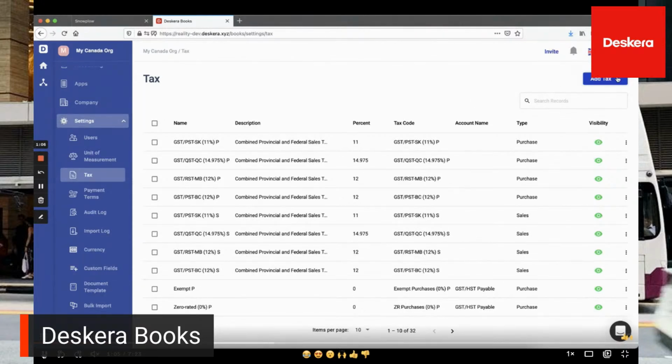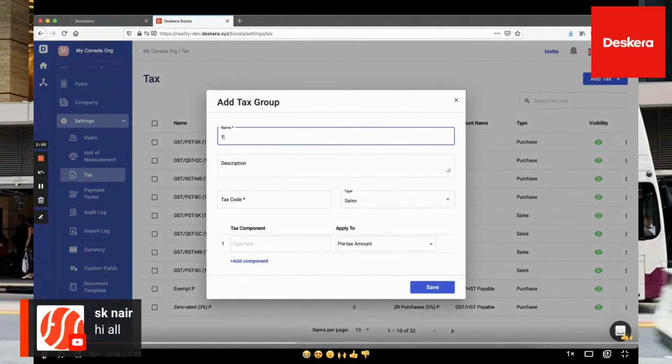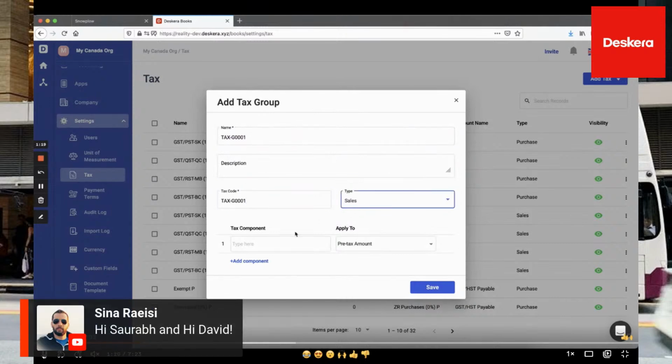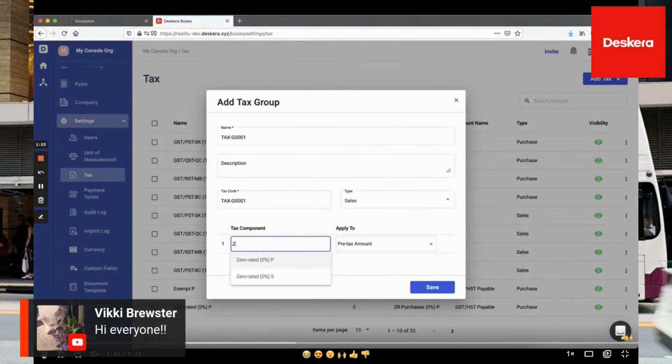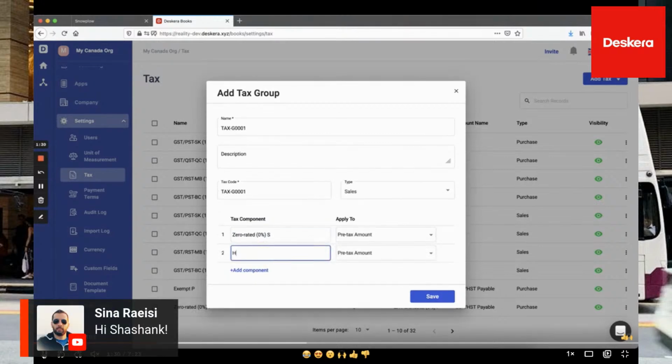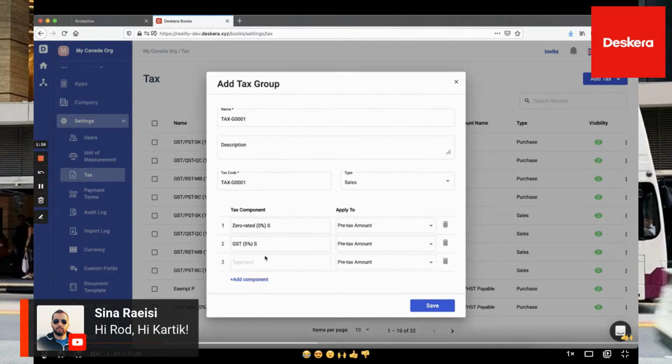Now, if you wish to add an additional tax group, you just click here, add tax group. You put in the name. Then you put in the tax code. You put in the type. Is it sales or purchases? Then you put in your tax components here. So these are all your different taxes, like 0 rated. And is it a pre-tax or a post-tax? You put in your other types of taxes here, for example, GST 5.